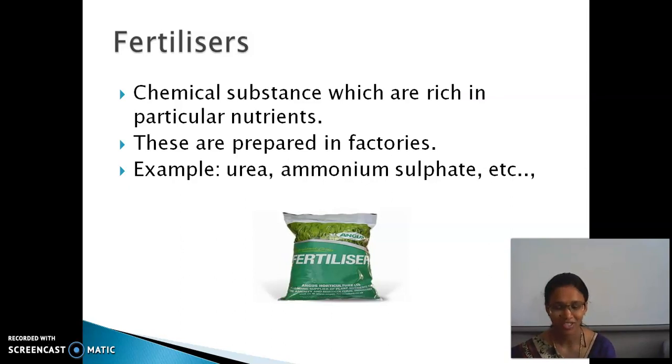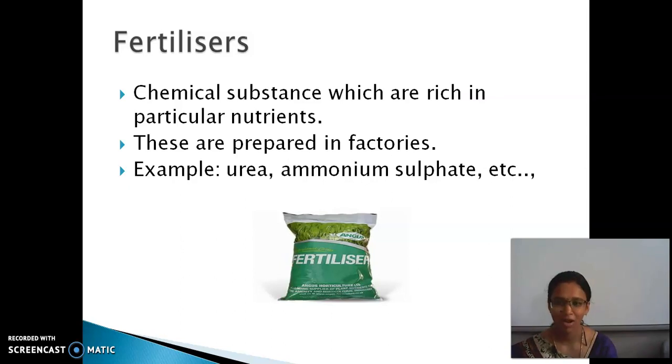They used to test the soil and say what the deficiencies in the soil are. By testing that, they came to know the nature of the soil, and by knowing the nature of the soil, we can say what is deficient there. If nitrogen is deficient, they used to put nitrogen fertilizer. These fertilizers are prepared in factories.